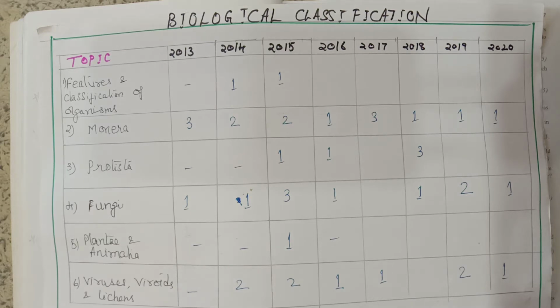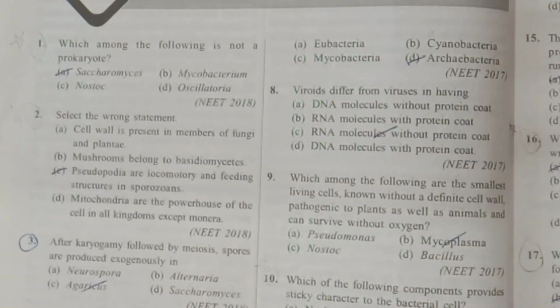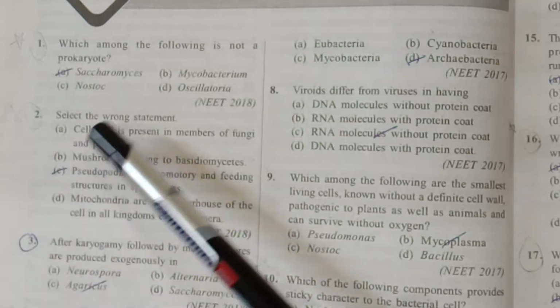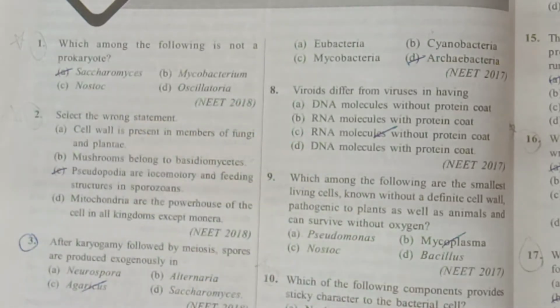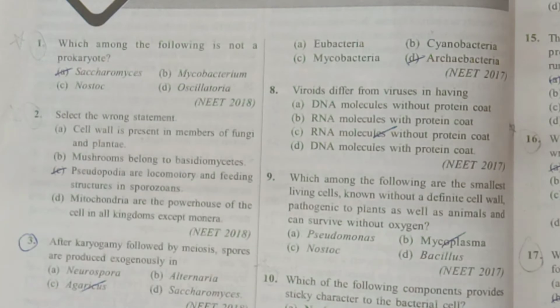So let us proceed to the questions which appeared from these subtopics of this chapter, biological classification. Let us start with the first question. Which among the following is not a prokaryote? This appeared in 2018; the year of appearance is given in brackets. The answer will be Saccharomyces. You know, Saccharomyces is a yeast and it is a fungus.